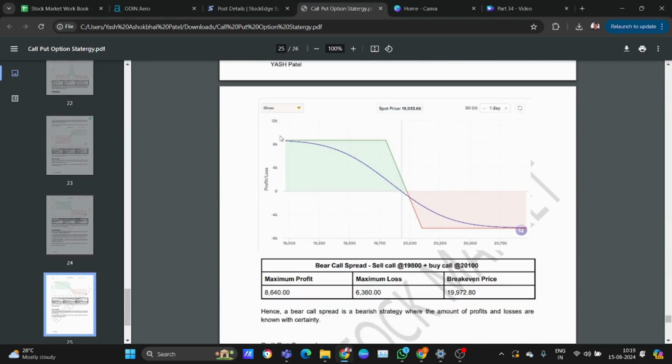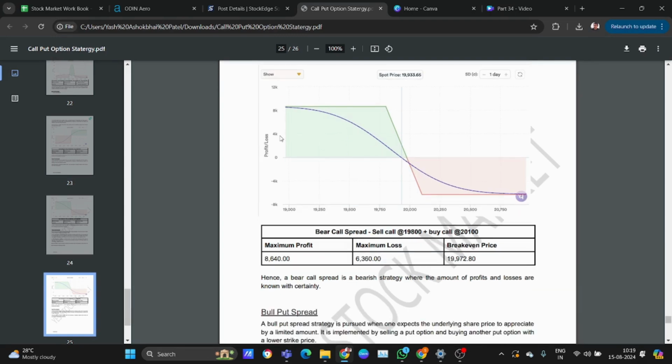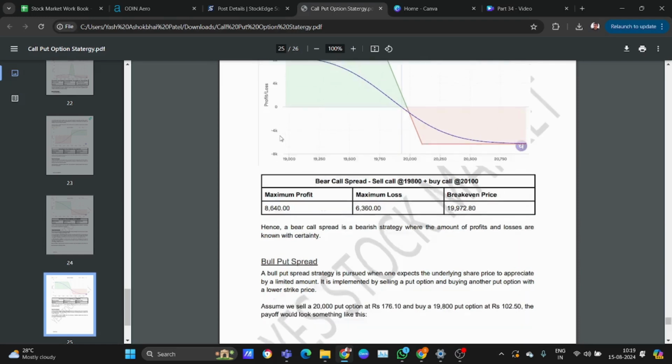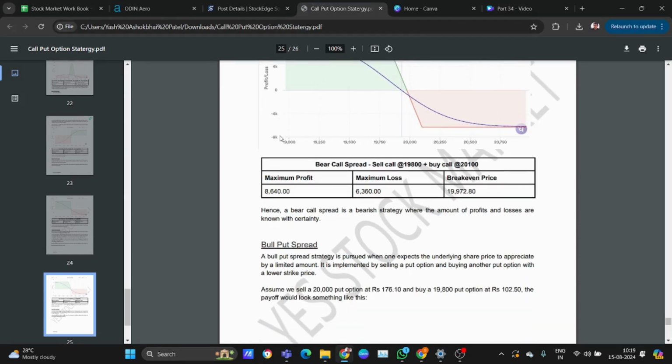Bear call spread: sell call 19,800 and buy call 20,100. Maximum profit is 8,640, maximum loss is 6,360, and break even point is 19,972.